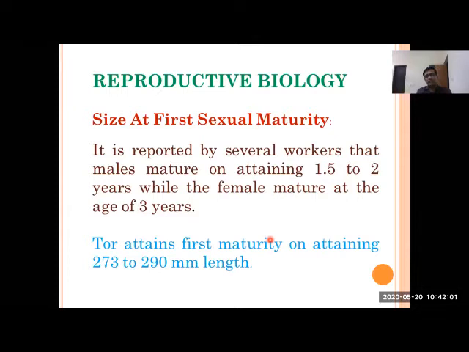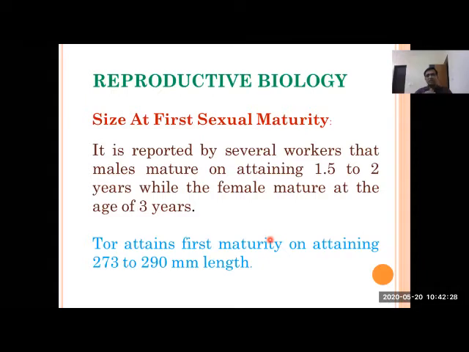As in the very first chapter, I have described or classified the species on the basis of their reproduction biology. And from that point of view, this is again a cold water fish, a very important cold water fish. It normally attains sexual maturity at the age of 1.5 to 2 years, while the females take a little bit more time.